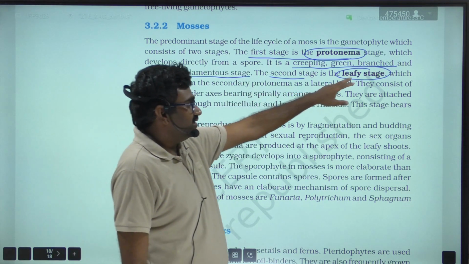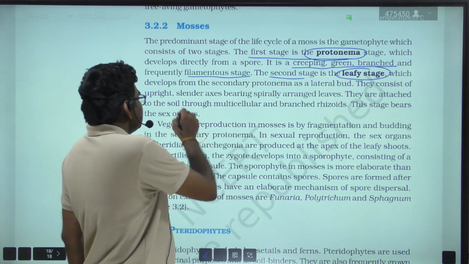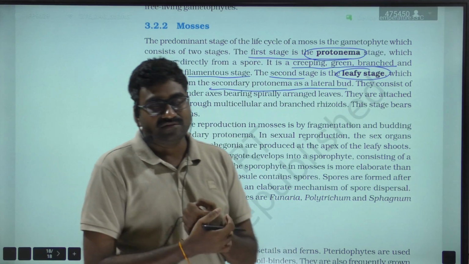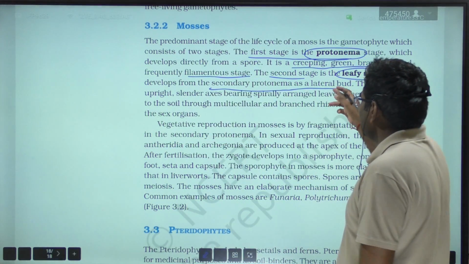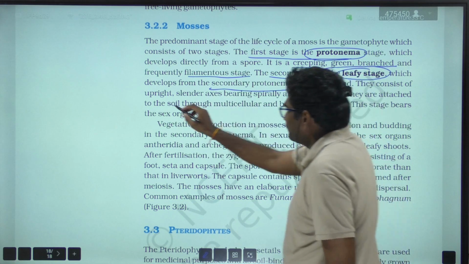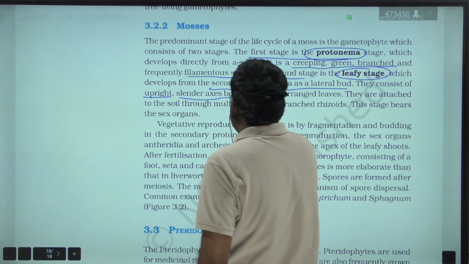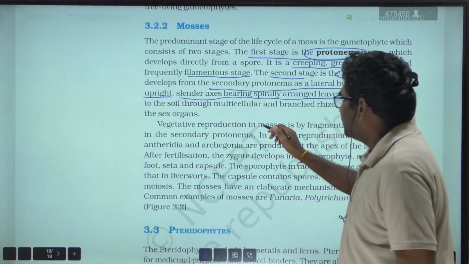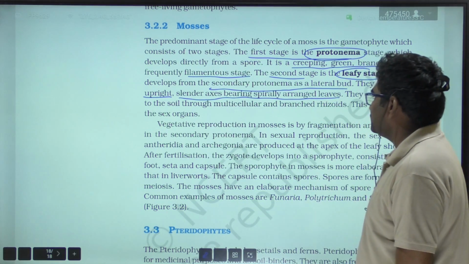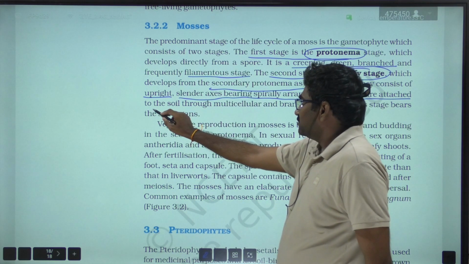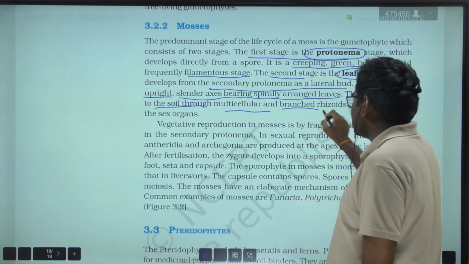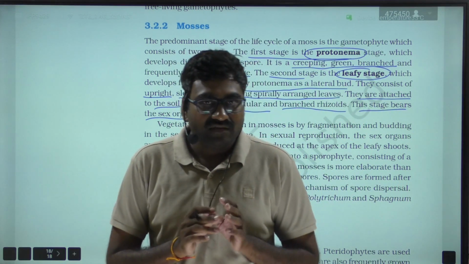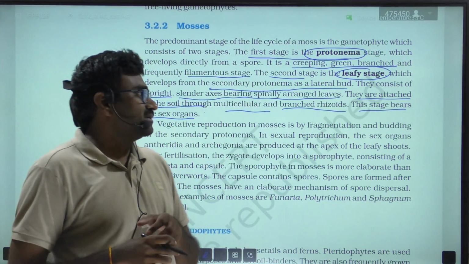And the second stage is the leafy stage, which develops from the secondary protonema as a lateral bud. They consist of an upright slender axis bearing spirally arranged leaves, very important. They are attached to the soil through multicellular and branched rhizoids. This leafy stage bears the sex organs, that is, male and female sex organs.